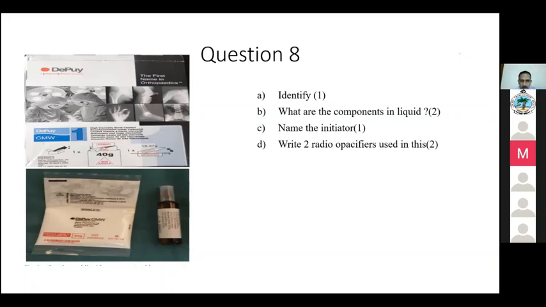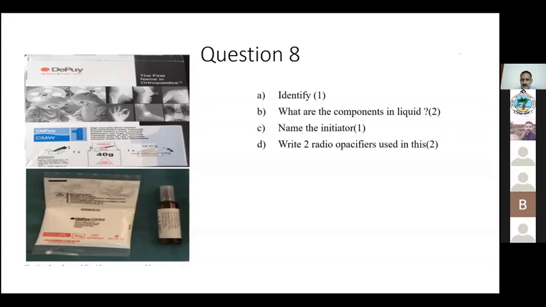Which all antibiotics? How do you decide overall how the antibiotics should be? Gentamicin, vancomycin, and so on. Most of the antibiotics which can be added to cement are heat stable, because the cement activation will produce a lot of heat, and if it is heat labile, it will get inactivated. So our first requirement for an antibiotic to be added is that it should be heat stable.